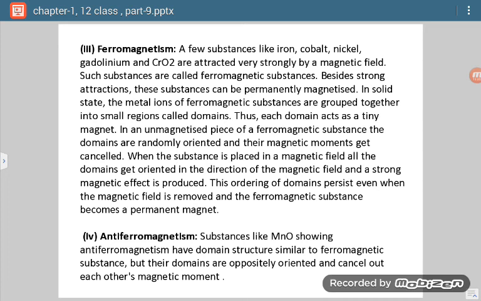Now if we talk about the fourth one, anti-ferromagnetic substances, then they are just opposite to ferromagnetic substances. In case of ferromagnetic substances, there will be a definite value of magnetic moments, but in case of anti-ferromagnetic substances, they will cancel each other. Magnetic moments will cancel each other and there will be no net magnetic moment.